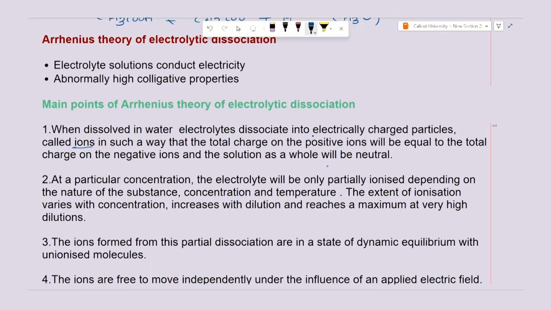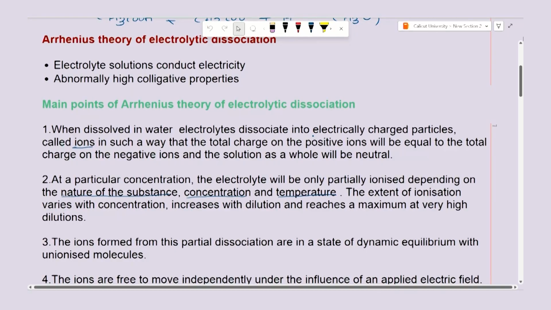Now, how does this ionization take place? It depends upon certain factors like nature of the substance, concentration of the solution, and also on the temperature. And the extent of ionization always varies with concentration, and on increasing the dilution, or if you keep on adding the solvent, the solution goes on diluted and the ionization increases. So, it goes on increasing and reaches a maximum value, further which if you keep on diluting, the value does not increase.